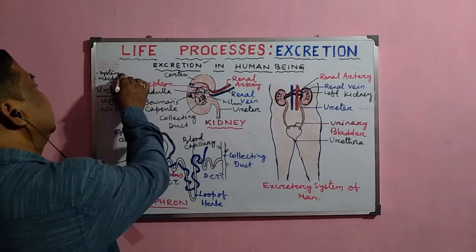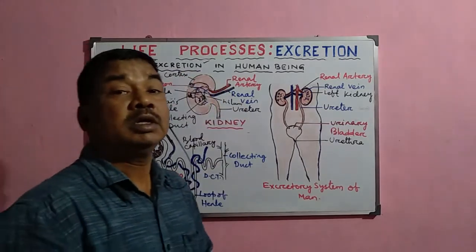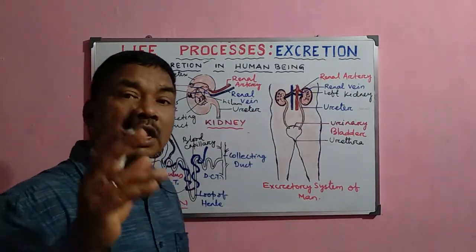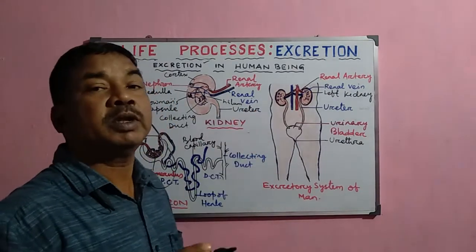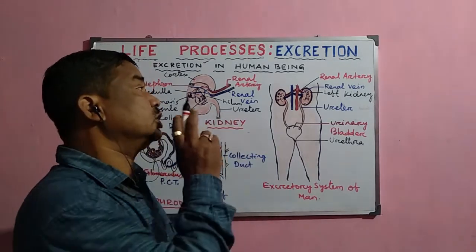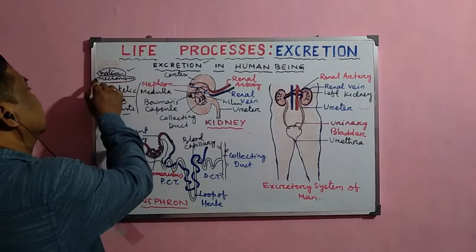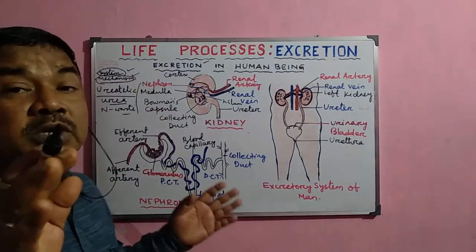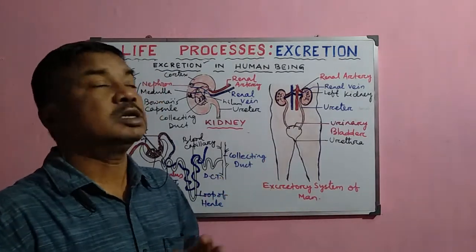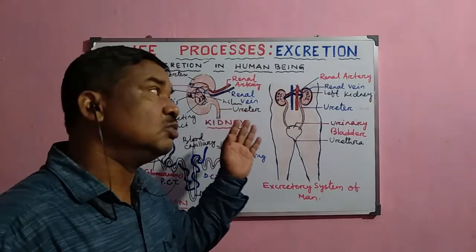Now, we shall study in two parts. First, we shall study the excretory system in human beings. As human beings are the most developed animal on earth, they have a complex excretory system in comparison to other animals. Now we shall study the excretory system first, then we shall study the mechanism of excretion. That means how the urea, the toxic materials or the waste materials are actually excreted from the body of the human being.